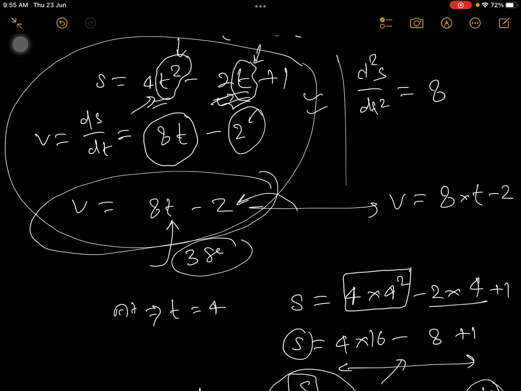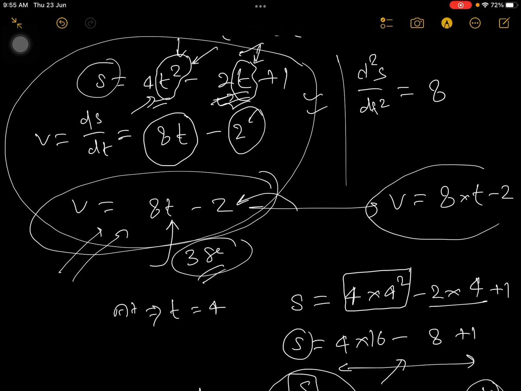See guys, you don't have to memorize things. You have to feel things, how things are happening. You have to experience every equation. You should be able to realize why I'm taking this VT, why I'm taking this ST. It's not like sir is saying take VT, so I'm taking VT. No, you should think why I'm taking VT, and why I'm not substituting this 3 seconds here, because we are not looking for the distance, we are looking for the instantaneous speed. So that's why I need the velocity-time equation.